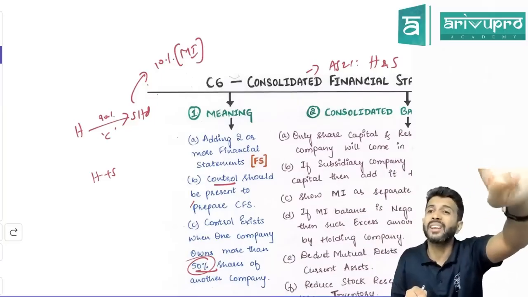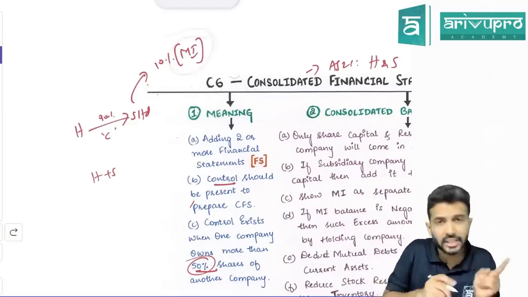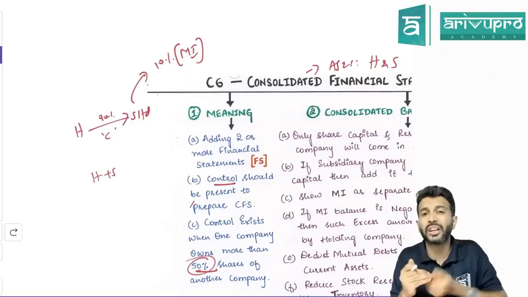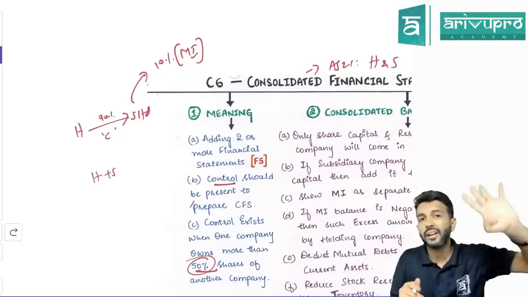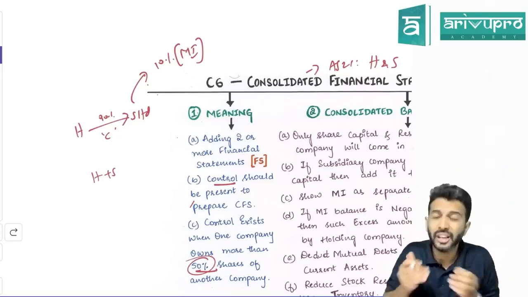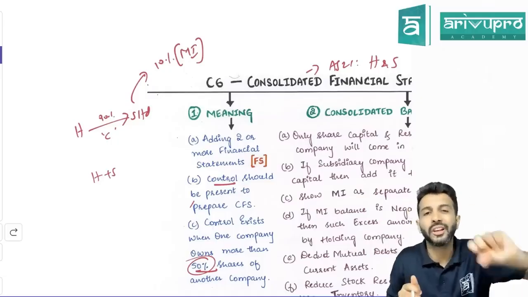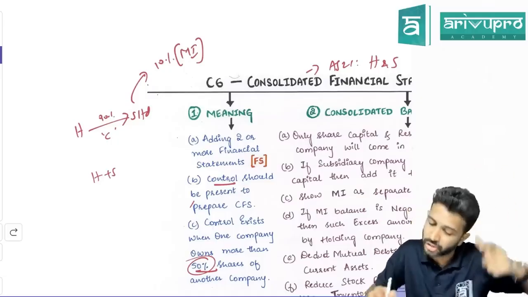Share capital and reserves and surplus. Minority interest is also a shareholder. So what will minority interest shareholders ask for? Their share of capital, their share of reserves and surplus. Now, reserves and surplus of the subsidiary company is already split into 2 parts. What are those 2 parts? Pre-acquisition profit and post-acquisition profit.